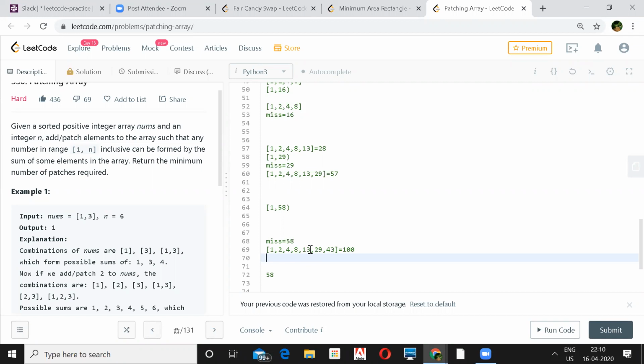Which numbers are we taking? 1 plus 2 plus 4 is 7, plus 8 will be 15, and then plus 43. I think this should be enough, I would say.